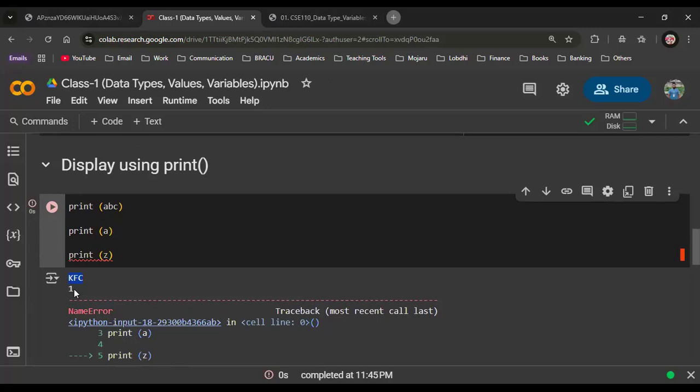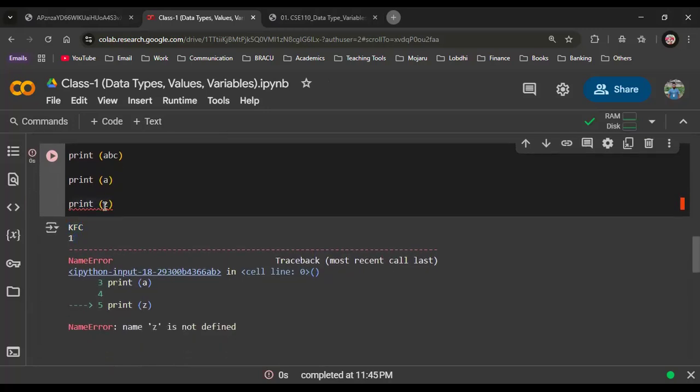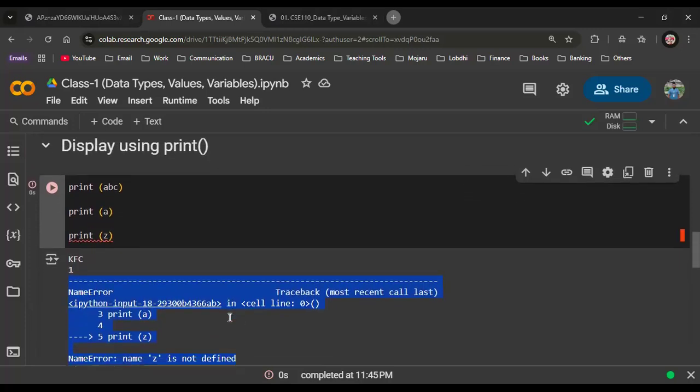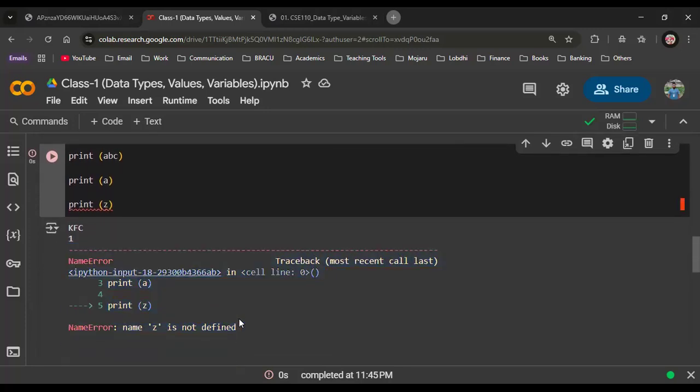It printed A, B, and then A. But when it has gone to line number 3, then an error came. You understand? Because this is not even there. The main gist of teaching this, whatever I have told you the last 2 minutes, is that Python executes line by line. You understand? Line by line. At first, Python executes the first line and there is no error. That's why it executes the first line. KFC is printed here.